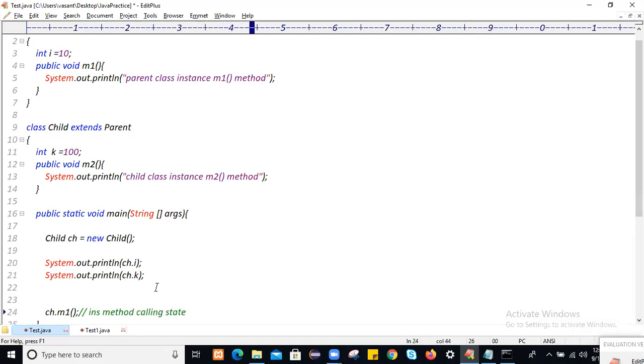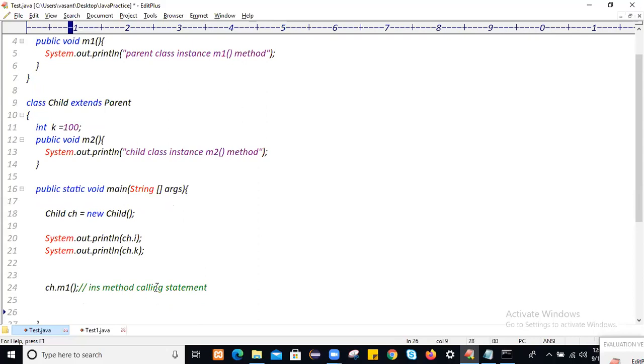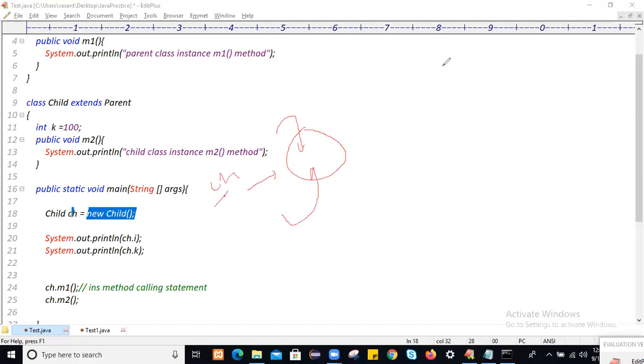As we have already seen in methods, we can also call the m2 method of the child class. So we are calling the parent class method and the child class method on the same class object. When this statement runs, the object is created, and all the properties of the parent class as well as the child class get loaded into this object, which we named ch. So let me compile.